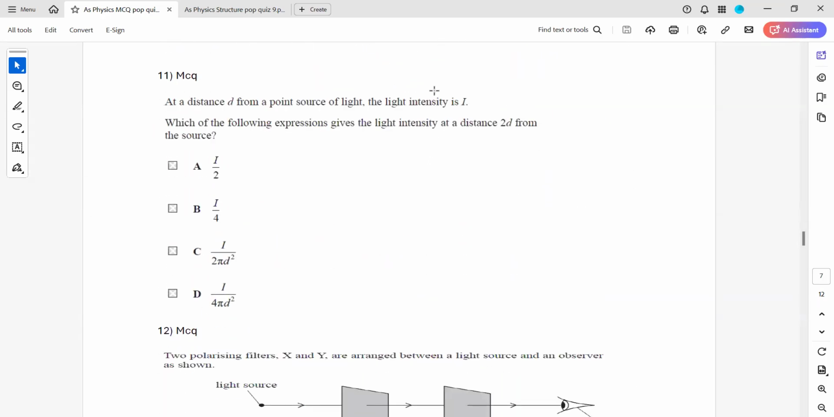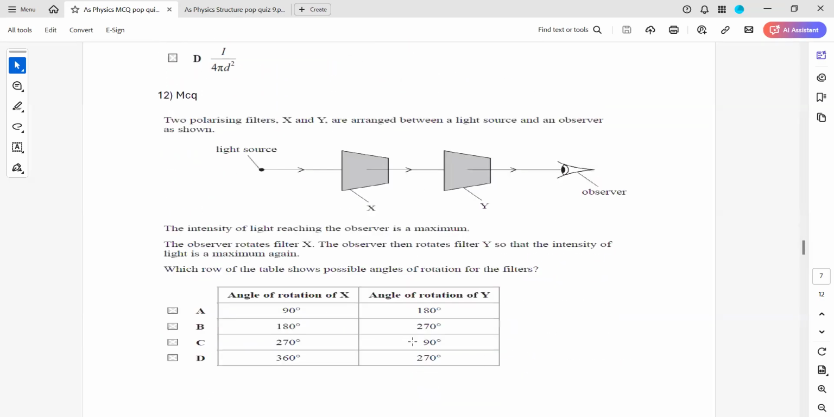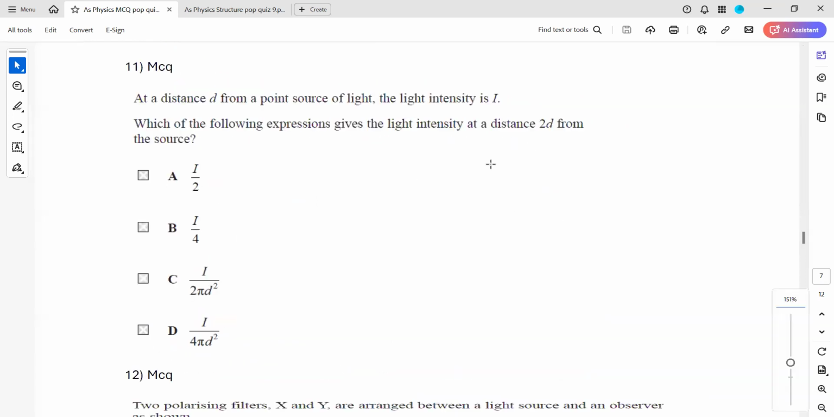Question 11 and 12. At a distance d from a point source of light, the intensity is I. Which of the following expressions gives the light intensity at a distance 2d?